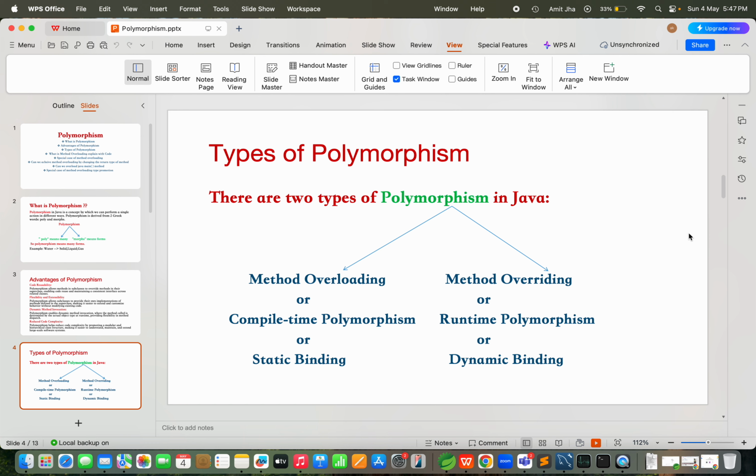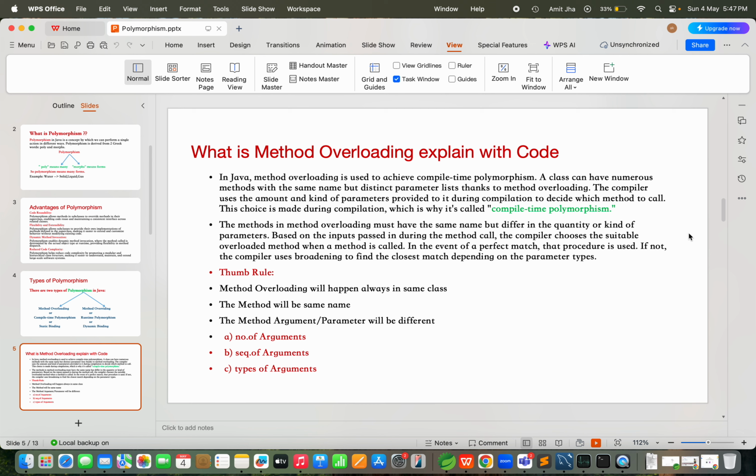In this video I am going to explain end to end about method overloading. Please be concentrated. Every point is very, very important for your knowledge sake as well as your interview perspective. Next topic is what is method overloading. Already I explained we have two types of polymorphism. We can achieve polymorphism in two ways: method overloading and method overriding. This slide belongs to method overloading.